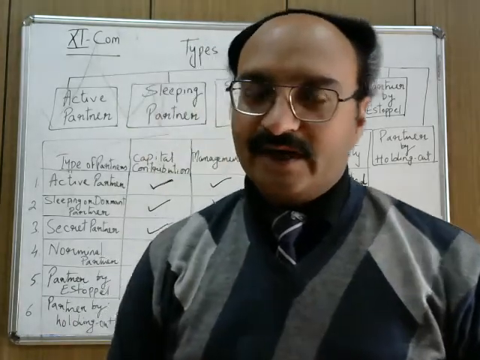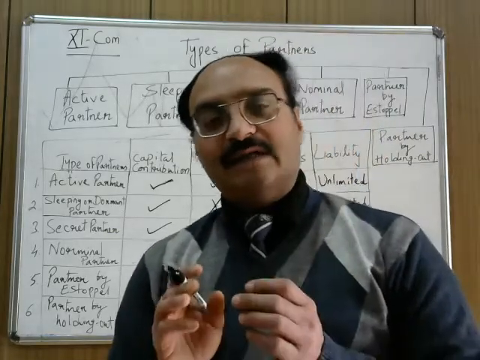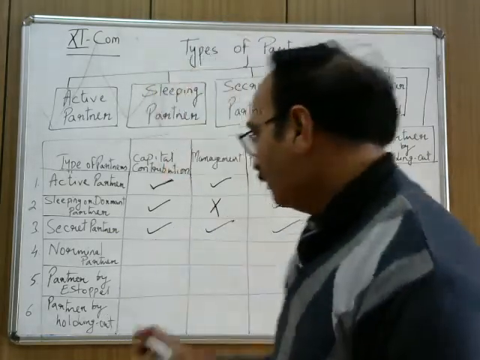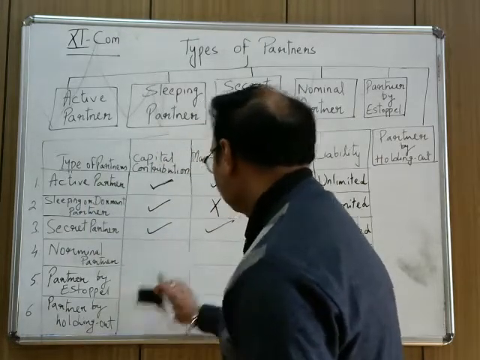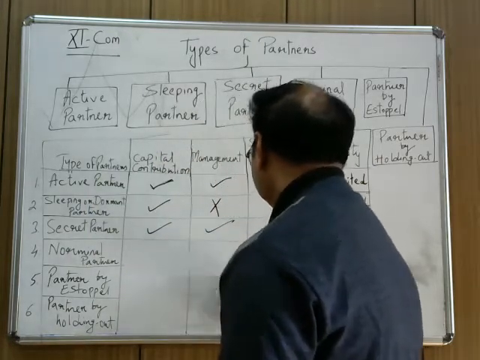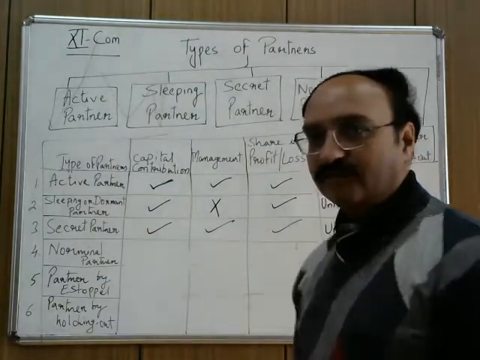Okay, nominal partner, partner by estoppel, and partner by holding out. All are the same. Fine.